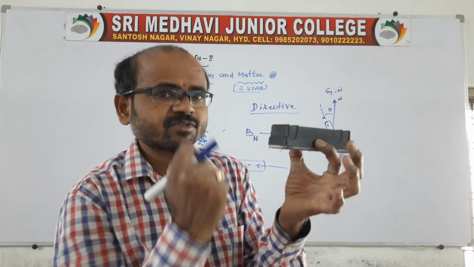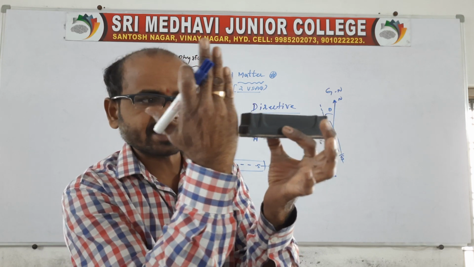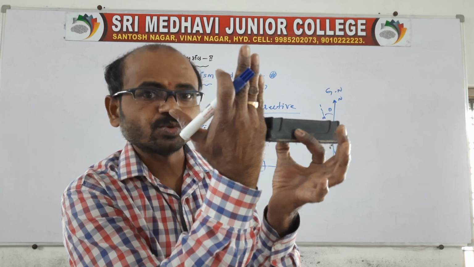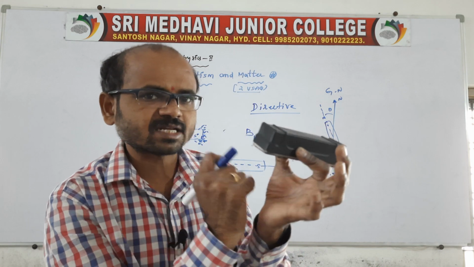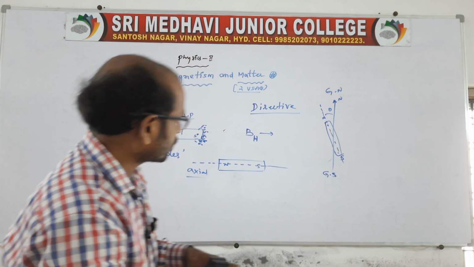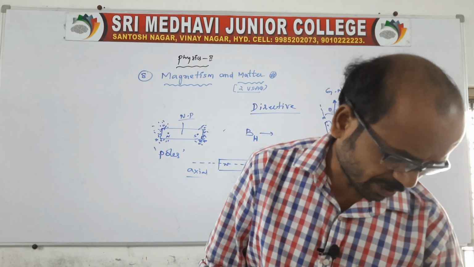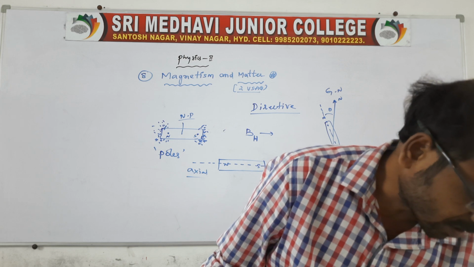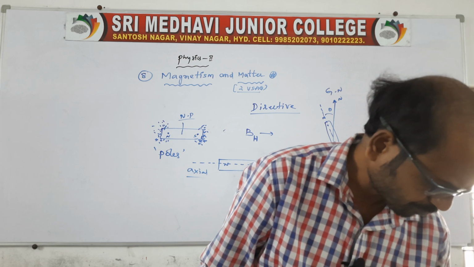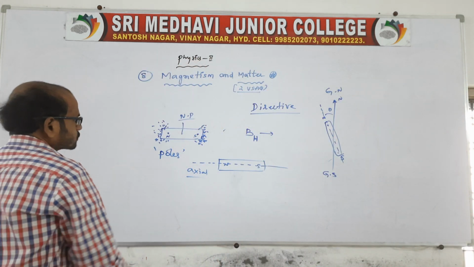therefore through the center of the magnet, if there is a vertical plane passing through the center of the magnet, we can call it the magnetic meridian. So this is about the directive property. Everyone concentrate, these are very, very important relations related to the bar magnet.